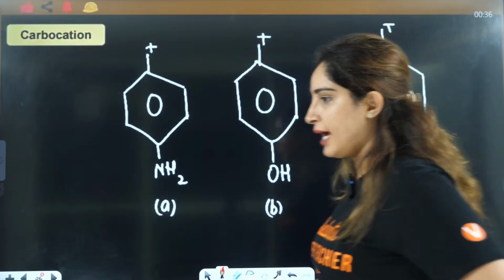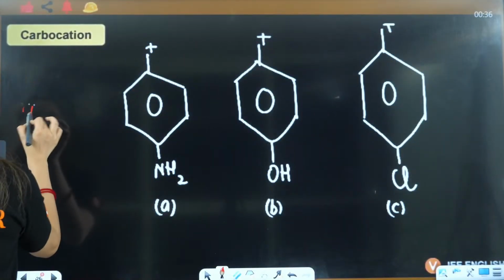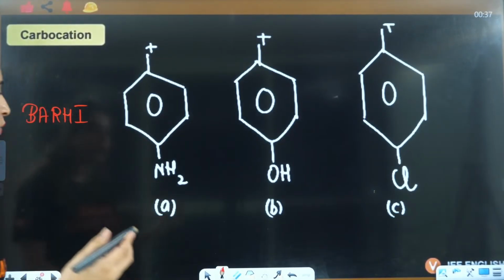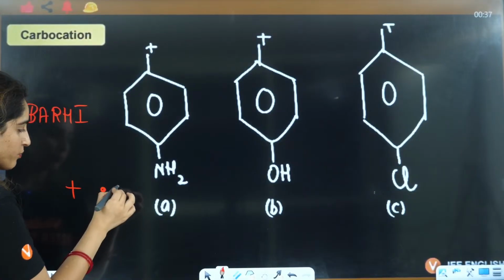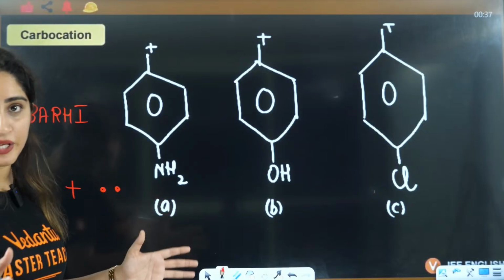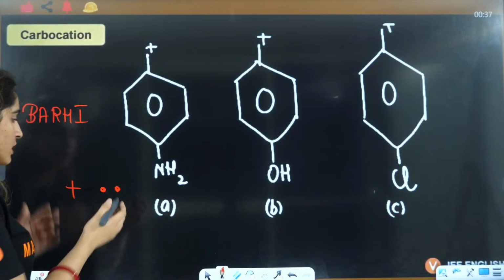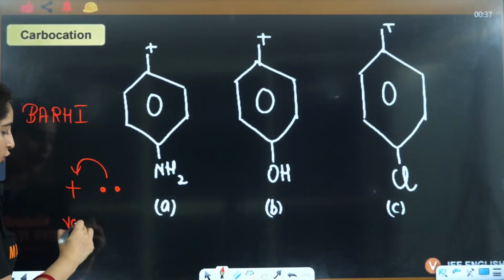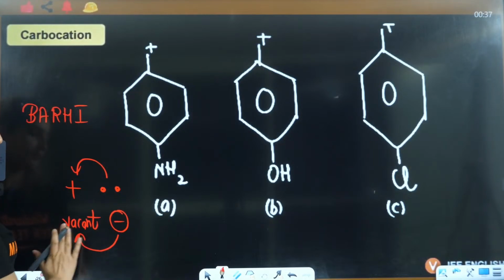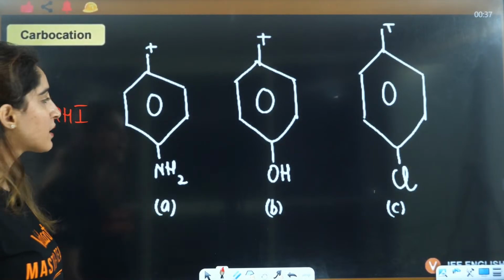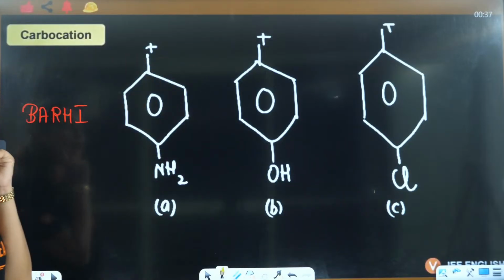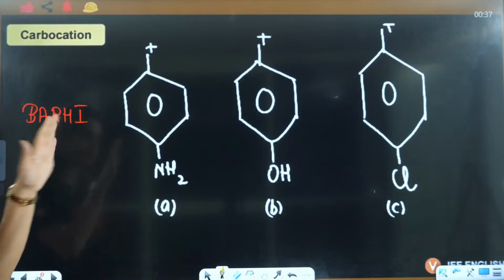Try to answer. I am writing here the structure. Back bonding is when you have a positive charge and a lone pair here. That means an electron-rich and an electron-deficient center are adjacent to each other. That is back bonding, right? So it will donate. Or you have a vacant orbital, and then you have some negative charge. Okay, that is back bonding. Now let's see. Can you see back bonding anywhere?